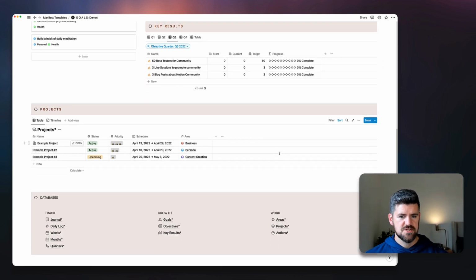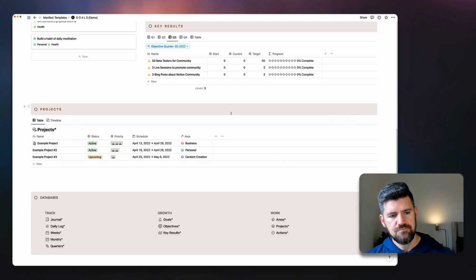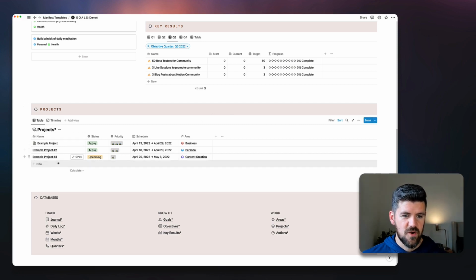The next section, which is projects, this is where we're going to get specific into collections of actions with a clear start and end date that directly tie to a key result. So this is really just to frame what projects we're working on, what we're prioritizing, and making sure that those projects feed into a larger goal. So that's what this phase is all about.